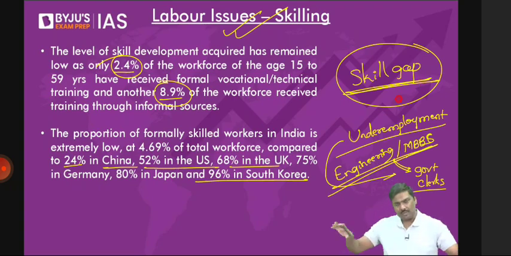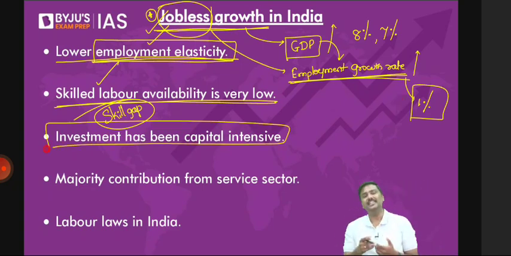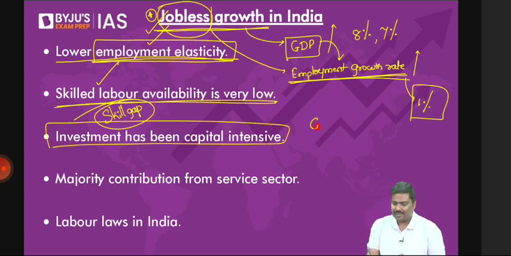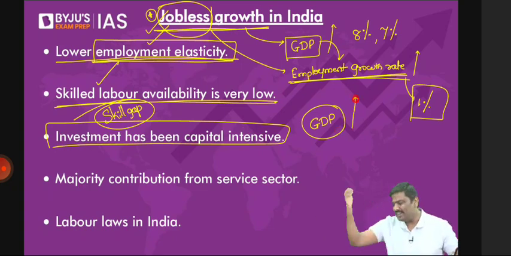I'll tell you what the government has been doing. Don't worry. I'm just telling you the problems first. Then I'll show you what the government of India is actually doing to address it. Now, many of you looking at this will say, sir, if people do not have sufficient jobs, like you're saying, how is it that GDP has increased? Very logical question, by the way. You're saying the people are not getting sufficient jobs. People are getting jobs, but they're underworking. Then how is the GDP increasing?